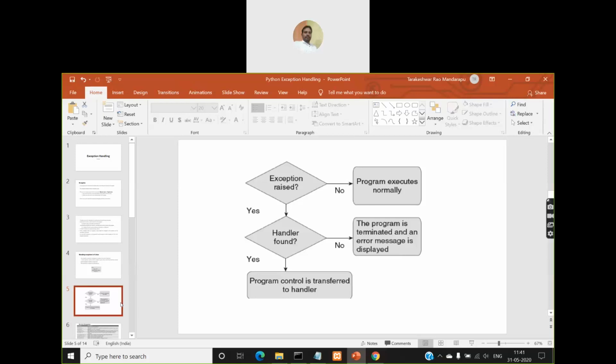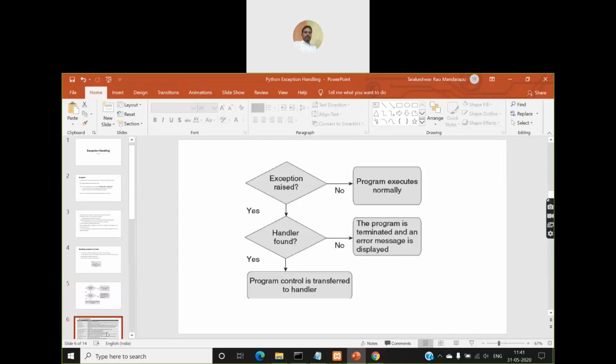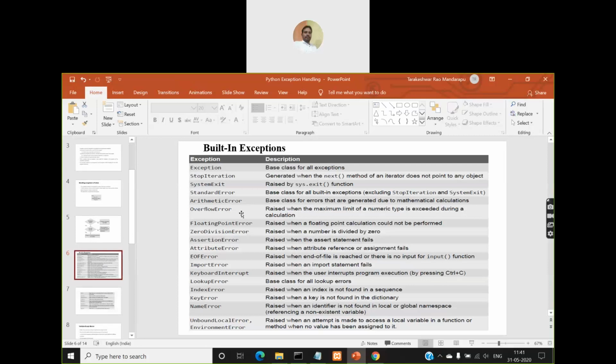Okay, so now let me show you the list of predefined exceptions that are provided to us in Python. These are all called built-in exceptions. So look at this. The first one is the exception name itself, Exception. This is the base class for all exceptions. Just like in Java, you also have an Exception class, which is a base class for all other exceptions. So even in Python you have a base class, a super class for all the other exception classes.